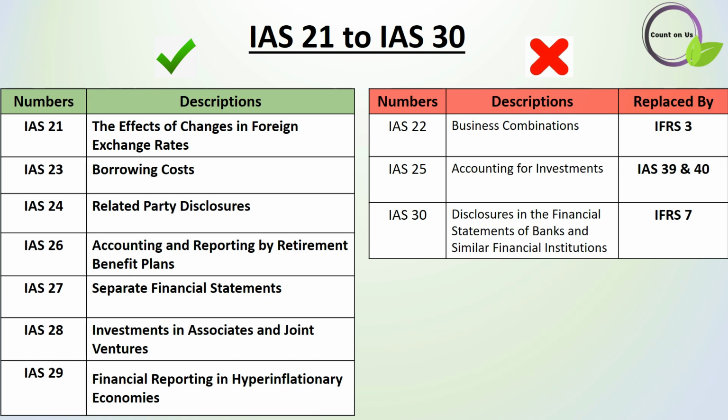Note that IAS 39 was replaced with IFRS 9, which you will understand when we discuss IAS 31 to 41. Then IAS 26, 27, 28 and 29 come under the applicable level, and IAS 30 was withdrawn and replaced by IFRS 7. Simply put, IAS 21 to 30 have 7 accounting standards.